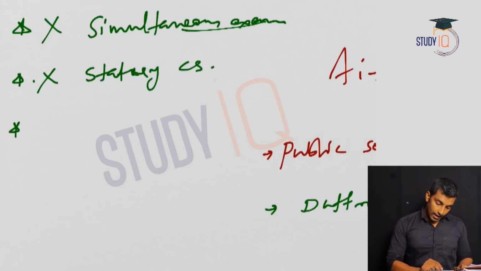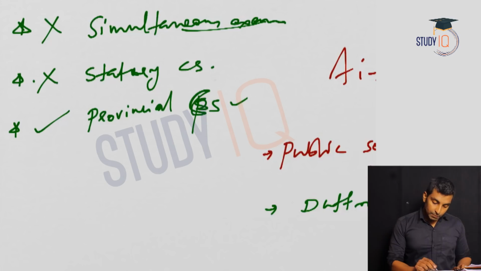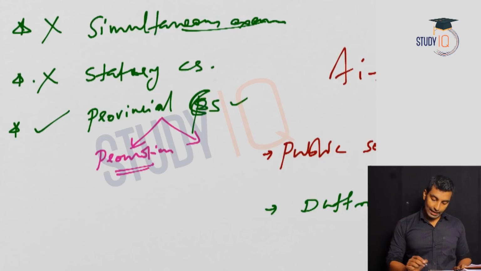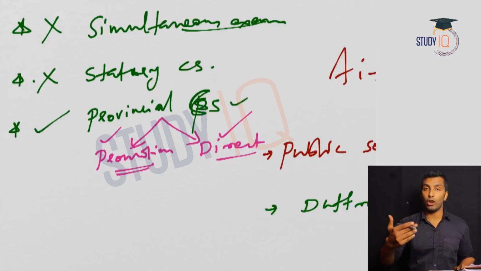Then next, he proposed the setting up of provincial civil services. Now these must be separately recruited, either by promotion from lower ranks or direct recruitment, like we follow even now in our states, right? So either direct recruitment or promotion from the lower ranks.